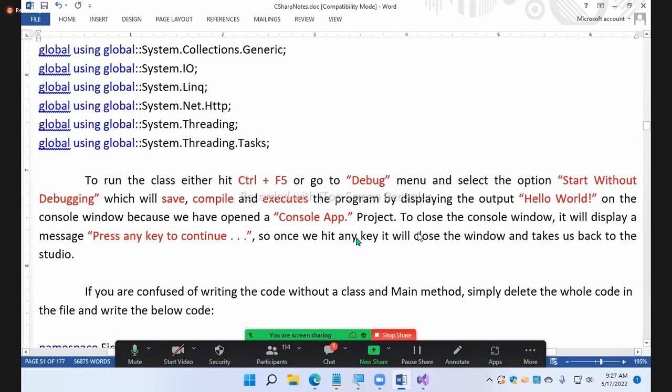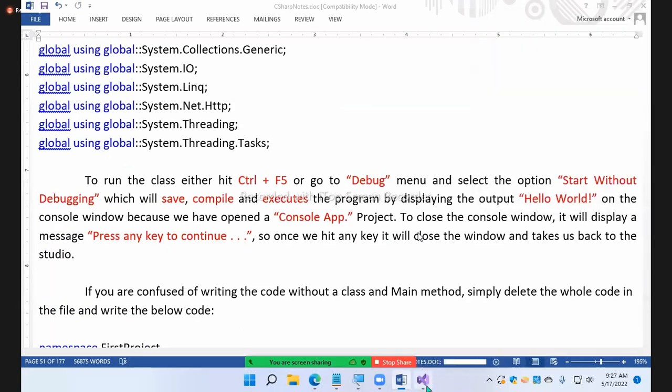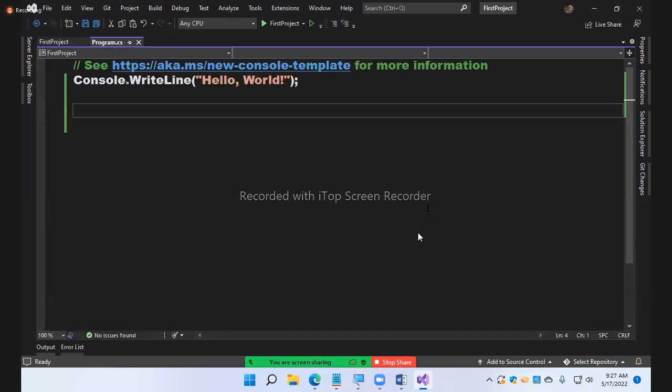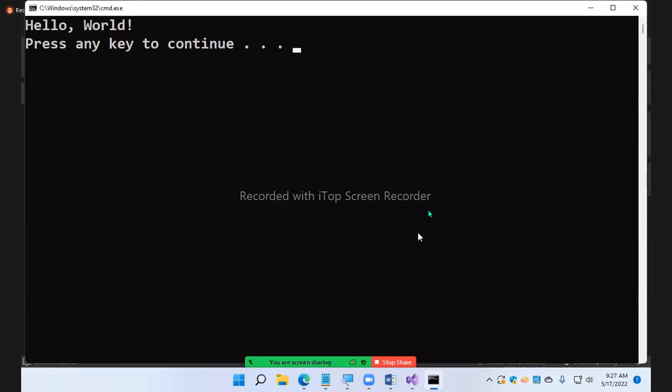Okay. Fine. Now, how to run this code? Yesterday I showed you how to run the code. You run the code by using Control F5. When you say Control F5, it just runs the code. It launches the developer command prompt and displays the output. I did not open the command prompt till yesterday; I was opening the command prompt manually. Today did I open it? I opened Studio, that's all. Studio will launch the command prompt and display the output on the command window.